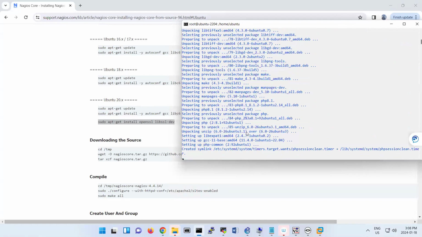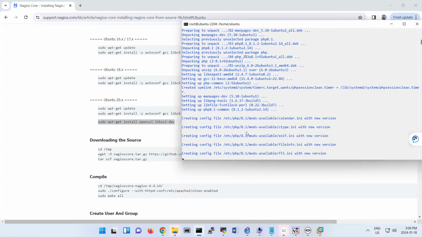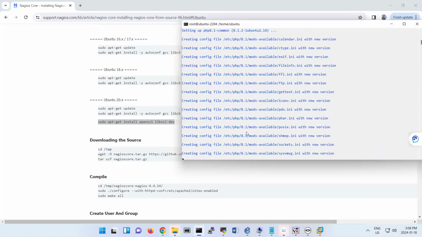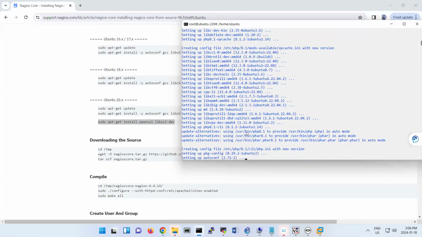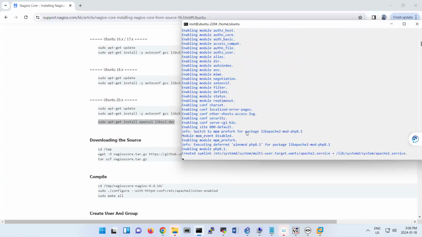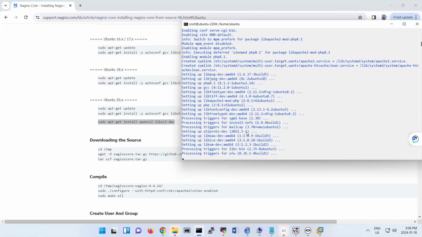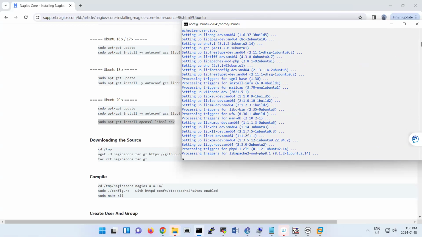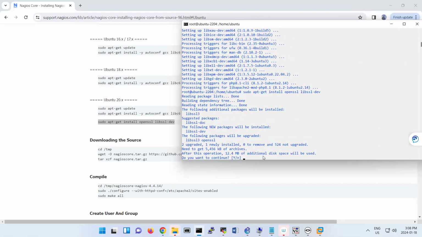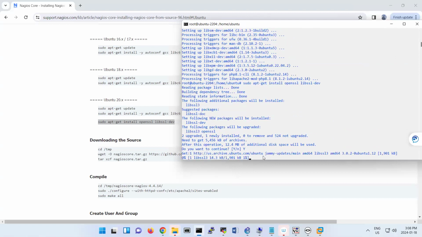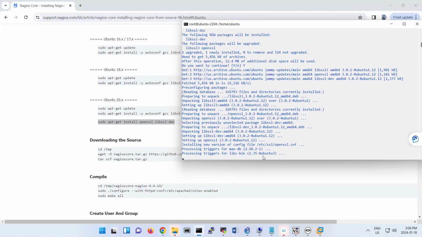But we should wait until the previous step finishes. Okay, then next step, yes, we want to continue.